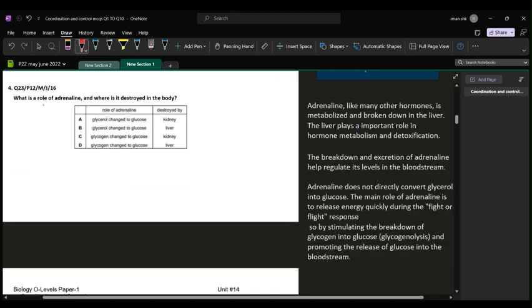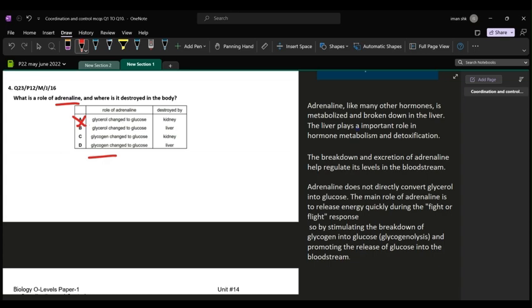Question number 4. What is the role of adrenaline and where is it destroyed in the body? So, you know that adrenaline hormone is released in a flight or fight response. And the role of adrenaline is to convert the stored glycogen to glucose. So, it can be either C or D, A and B cannot be the options.